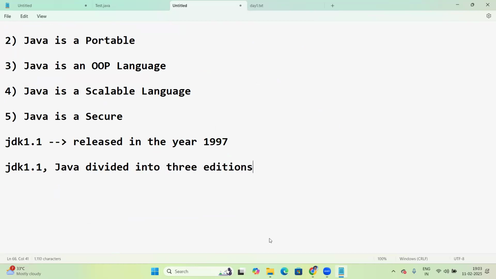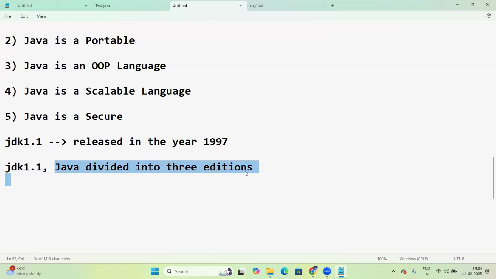Java was divided into three editions here. Initially only three editions; later a fourth edition was added. So here, in JDK 1.1, Java was divided into three editions.